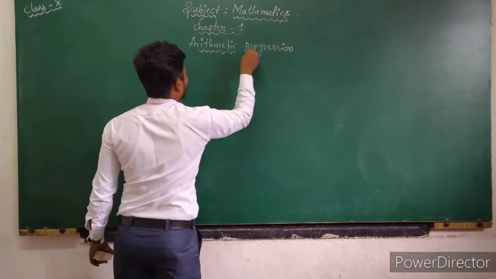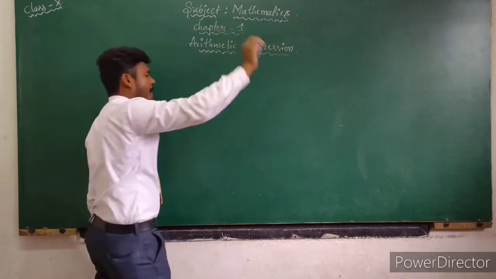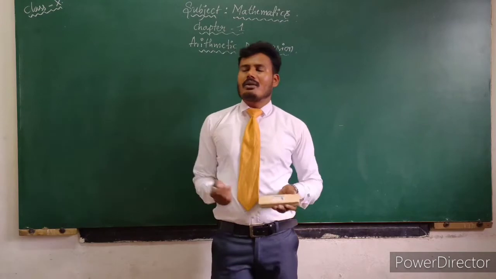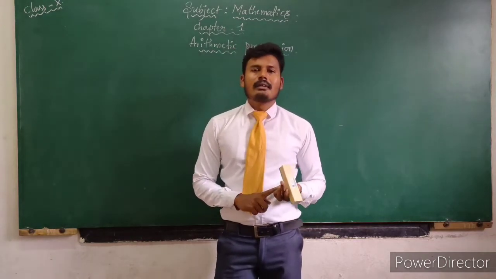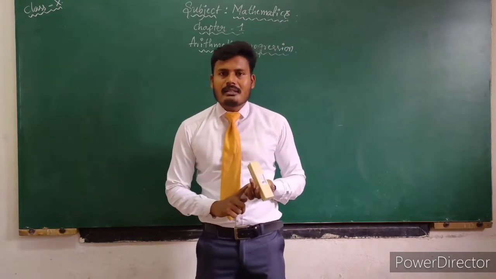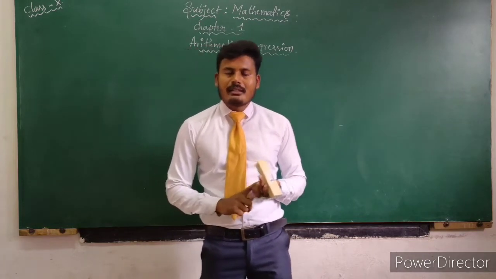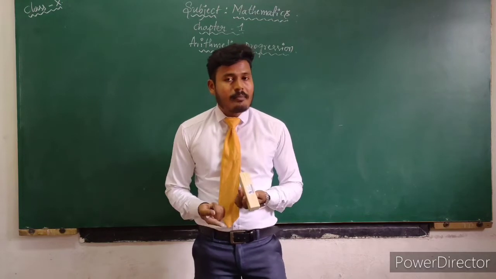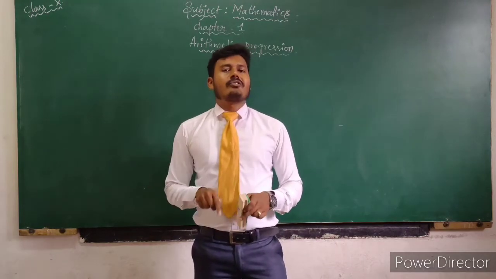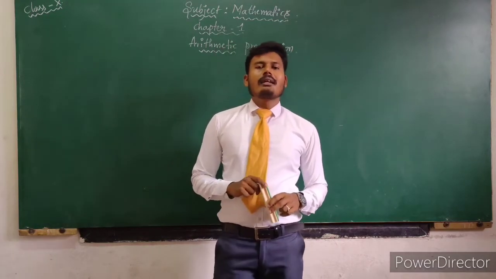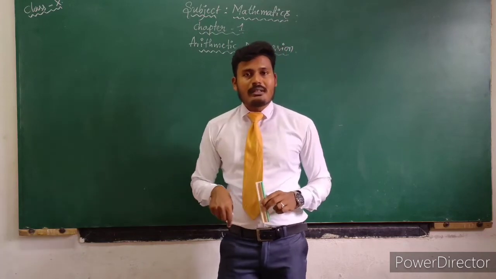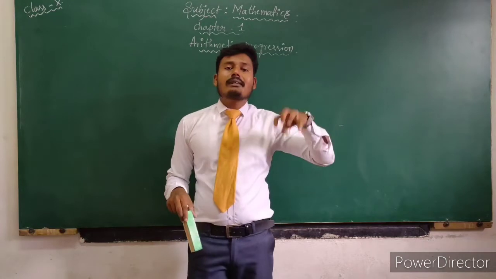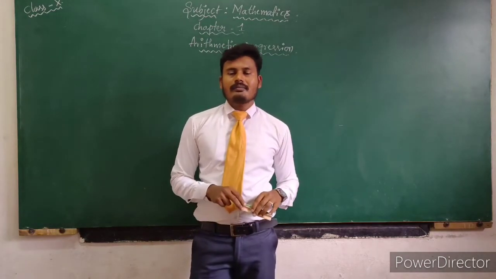So arithmetic progression, first chapter. Previously we learned about sequence, examples of sequence, the definition of sequence, and the relationship between sequence and progression. We also know the definition of progression, and the types of progression. Arithmetic progression is one type of progression.